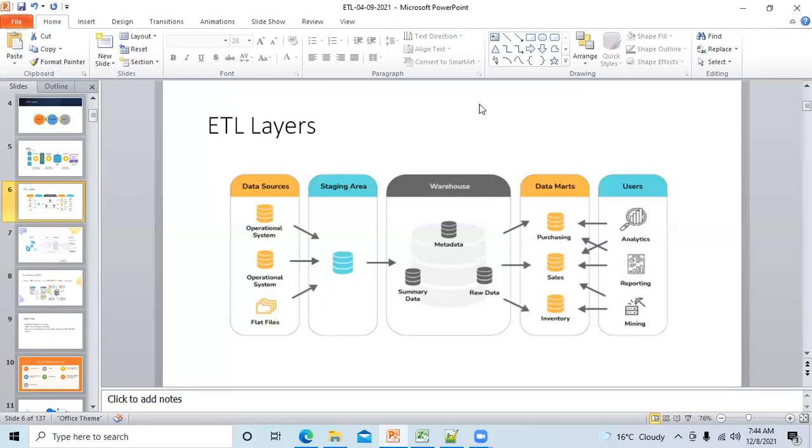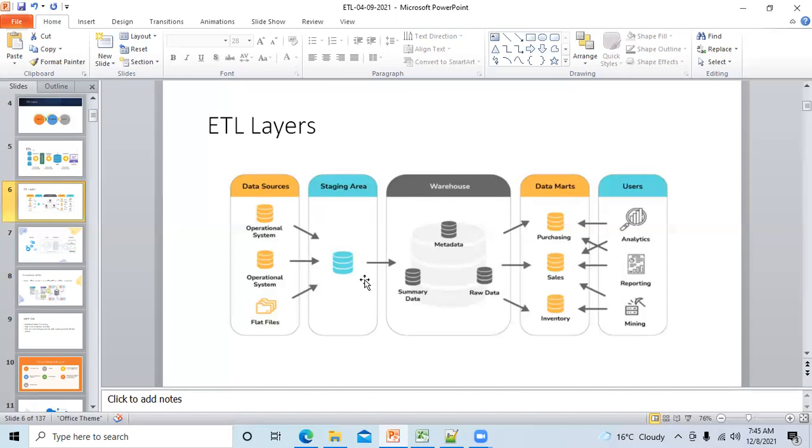Similarly, once you have received the data from the source team, you have to dump data in a staging area. This is the dumping area, because immediately you cannot apply any logic here. There are two reasons. The first reason is that the data you have received from the source might have some bad data or duplicate data. So you have to clean all this data first of all. After cleaning the data, only then can you apply the logic. So we used to keep a staging area so that we can apply the basic cleaning activity here. If there is deduplication logic, we check it here. If any functional information is missing, we check it here.